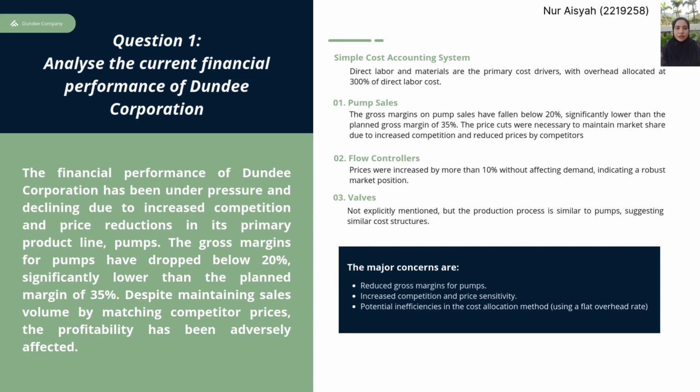On the right side you will see the breakdown of each product and the recent report of each of it. As for the pump sales, it falls significantly below the planned gross margin. Every month, the price of the pump decreased, but Dundee nonetheless needs to match the price so that they don't give up their place as a major pump supplier.